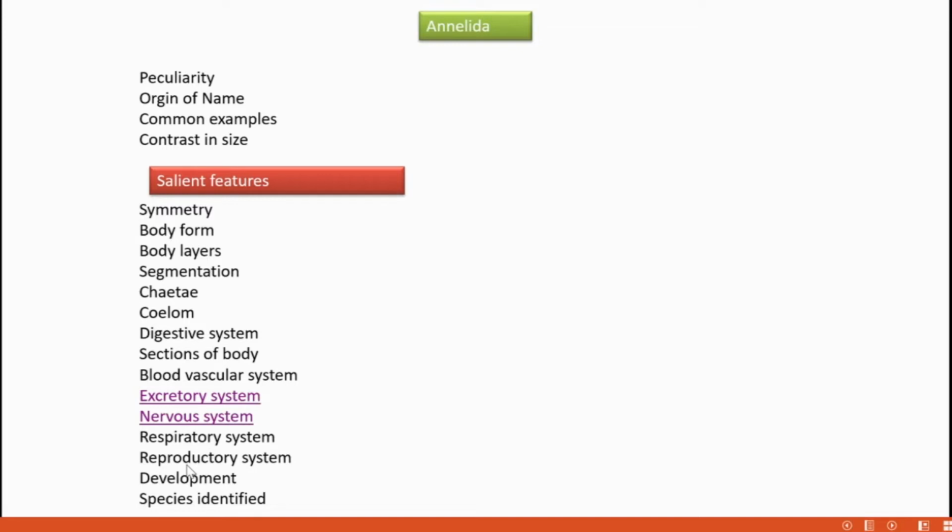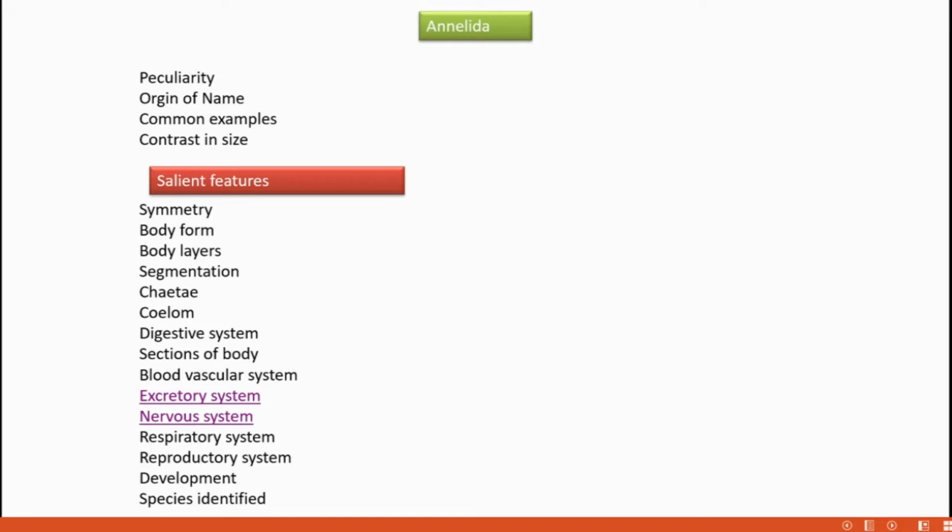Then reproduction. Reproduction is sexual, either gonochoric or hermaphrodite. Gonochoric means sexes are separate. Hermaphrodite means both sex structures, both male gonad and female gonad, are present in the same individual.